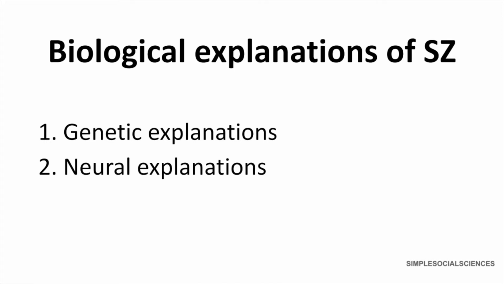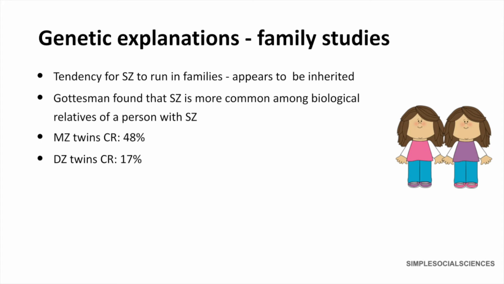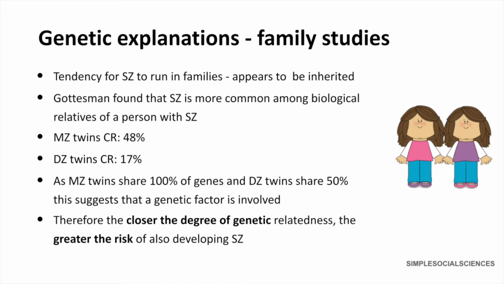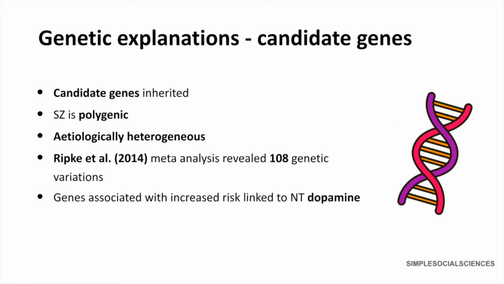There is a tendency for schizophrenia to run in families, which means that it appears to be inherited. Gottesman found that schizophrenia is more common among biological relatives of a person with schizophrenia. For monozygotic twins, the concordance rates were 48%, and for dizygotic twins, the concordance rate was 17%. As MZ twins share 100% of their genes and DZ twins share 50%, this suggests that a genetic factor must be involved. This is because the closer the degree of genetic relatedness, the greater the risk of both twins developing schizophrenia.